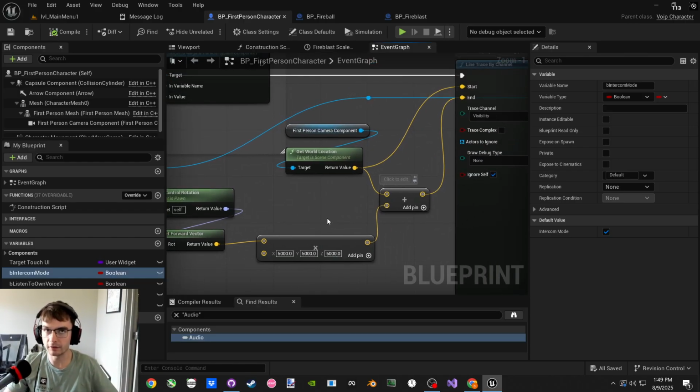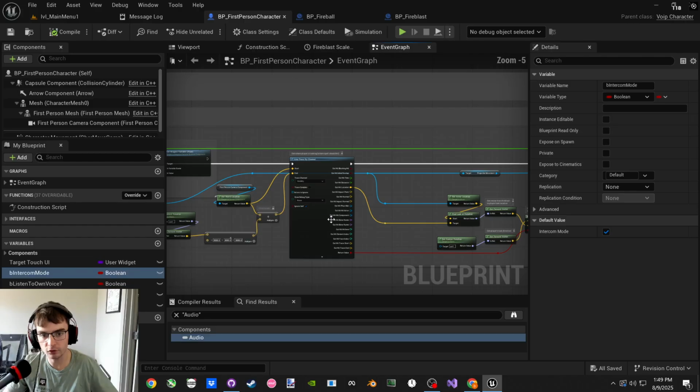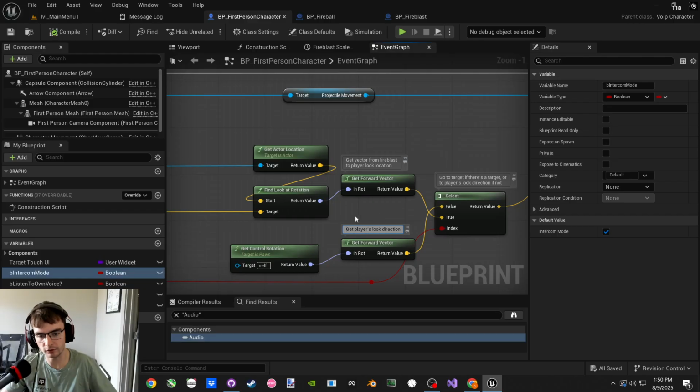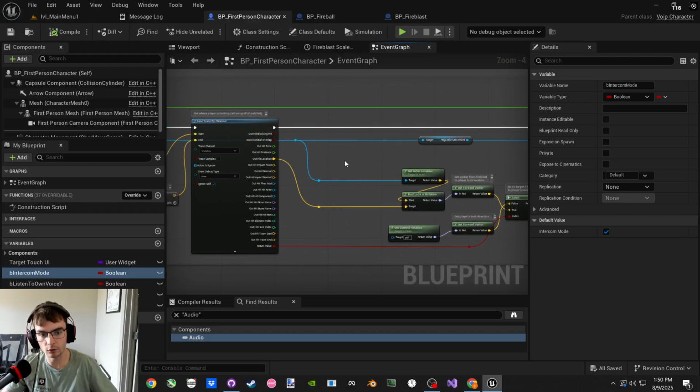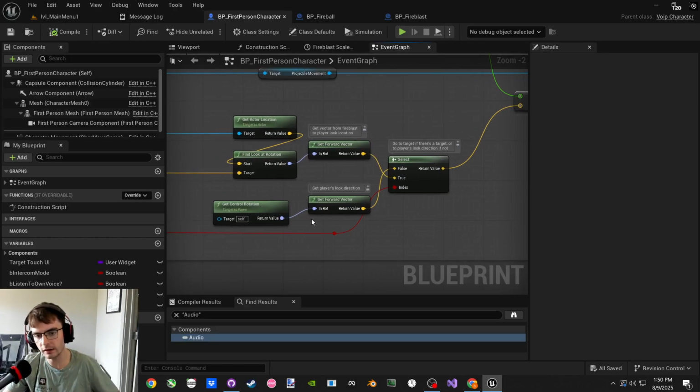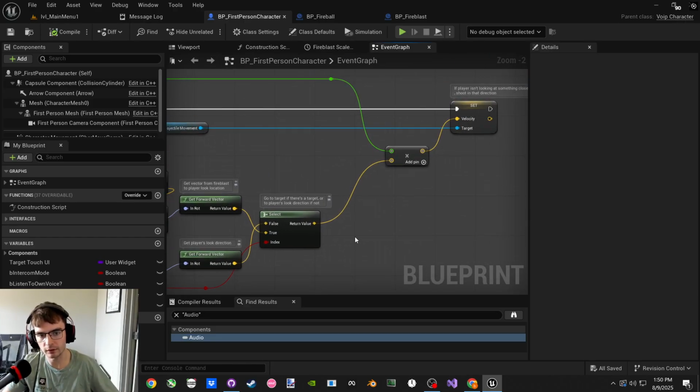But in the event you look up in the sky, there's nothing in the sky. There's nowhere that the fireball's ever going to hit. So in that case, we want to just have it go in that general direction. So in one case, it goes to where the target is, but when there isn't a target, it just goes where you're looking. Because if it only ever went where you're looking, it would be off by a little bit. So it's not what we want.